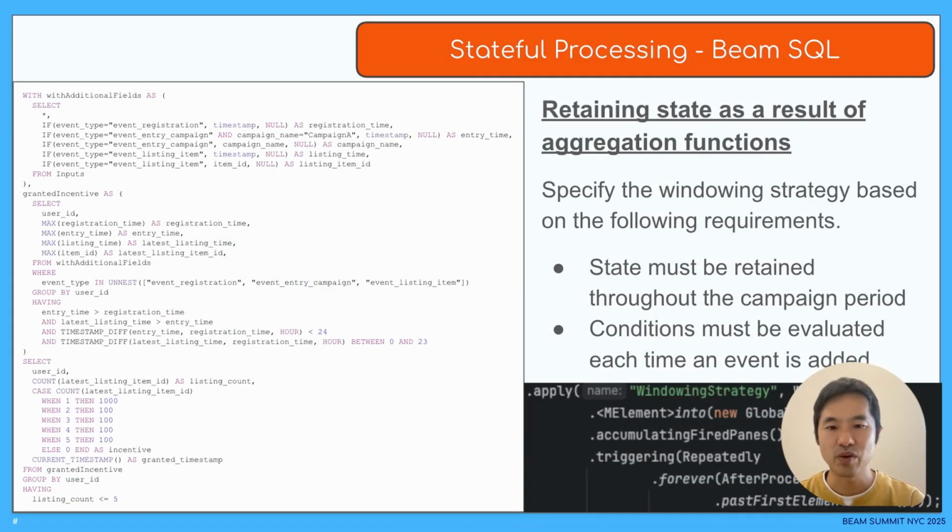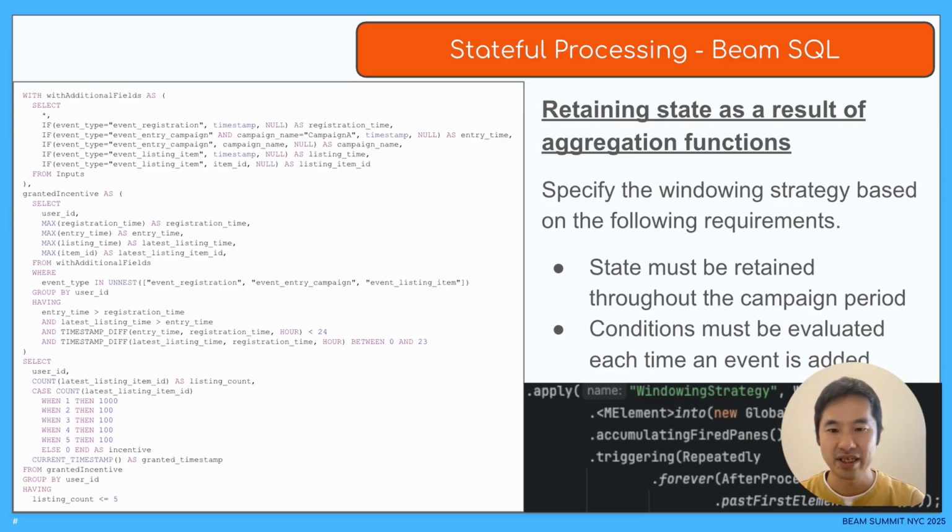This is an example of using the Beam SQL module to evaluate this condition. Let's explain the SQL content. In the first query of the with clause, with additional fields, we are extracting fields such as timestamp for each type from the 3 types of events that have been combined into one using union for the subsequent processing.